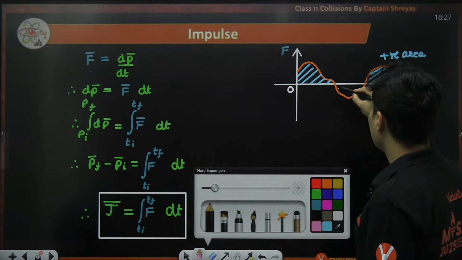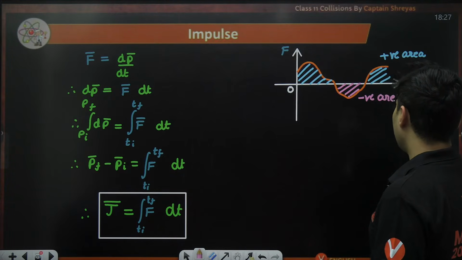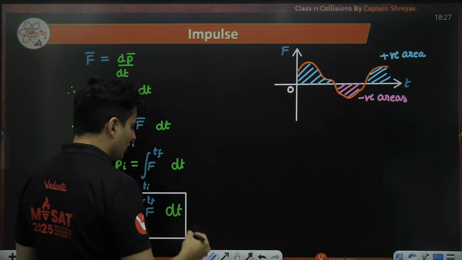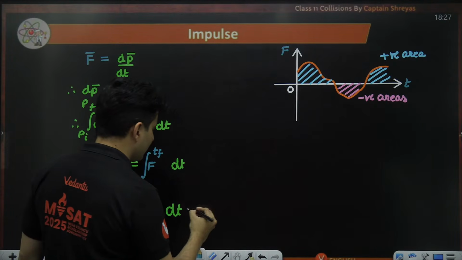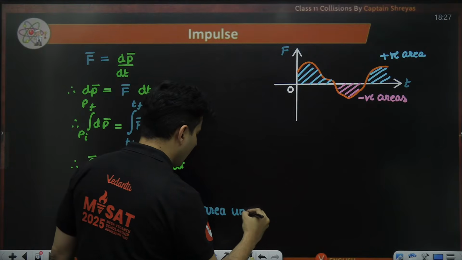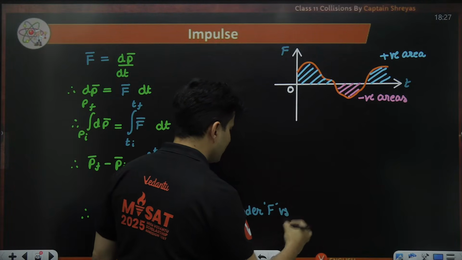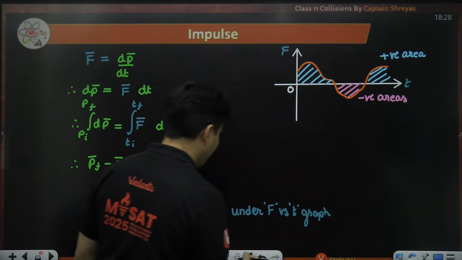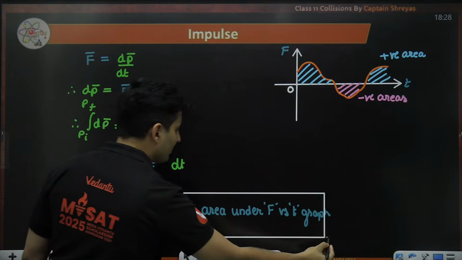All the areas which are below the horizontal line are considered to be negative areas. So integration means area under the curve. So I can also write this as the area under the force versus time graph. Area under the force time graph gives me the value of impulse.